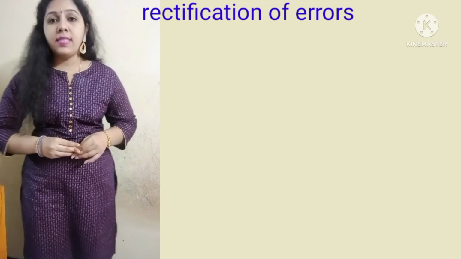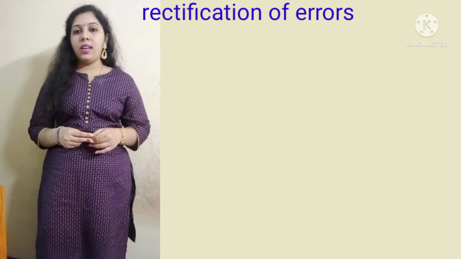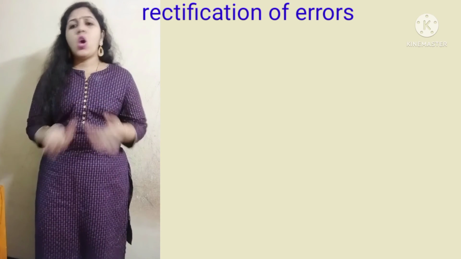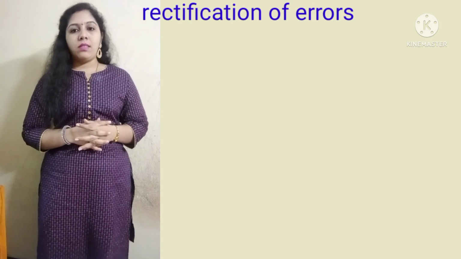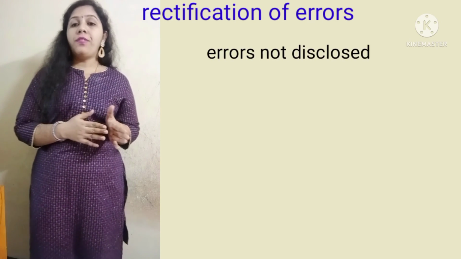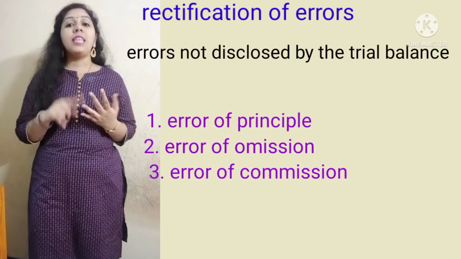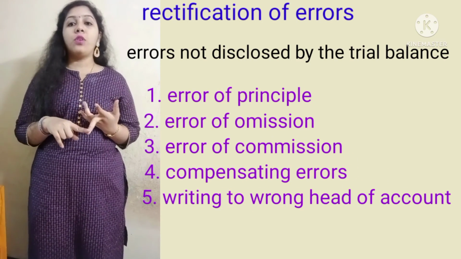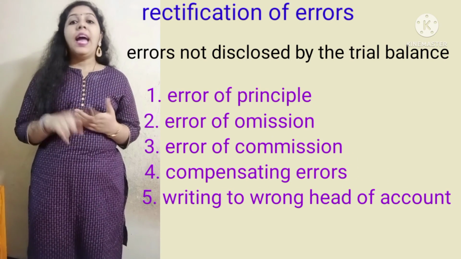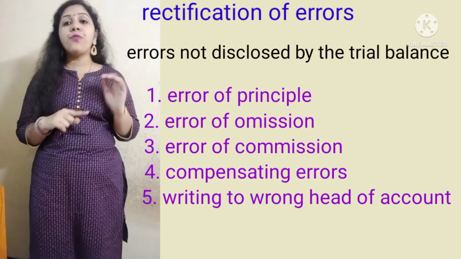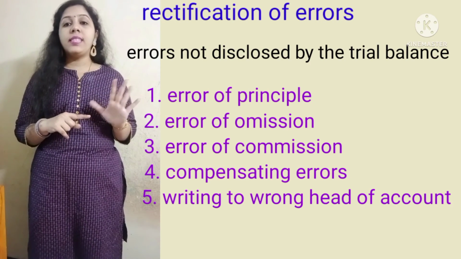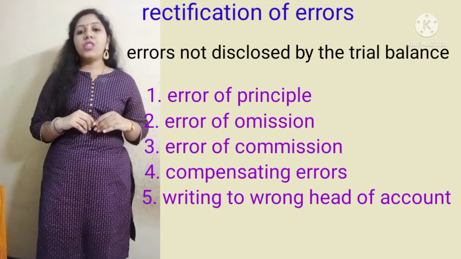What are the errors that are disclosed by the trial balance and not disclosed by the trial balance? Errors not disclosed by the trial balance: error of principle, error of commission, error of omission, error of compensation. These are the errors that are not disclosed by the trial balance.